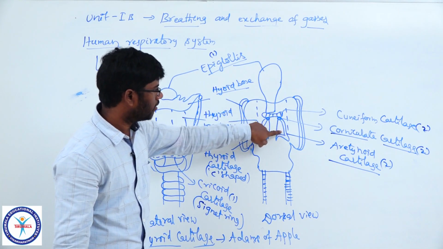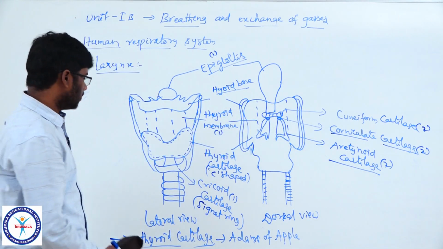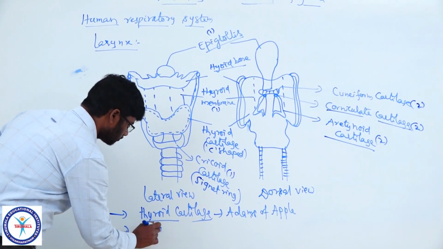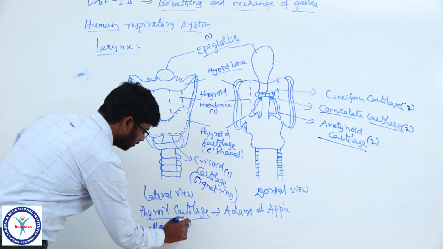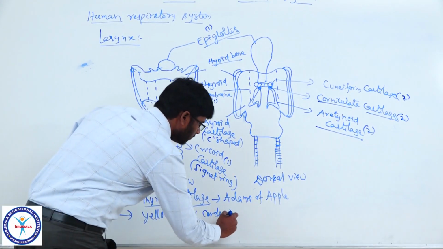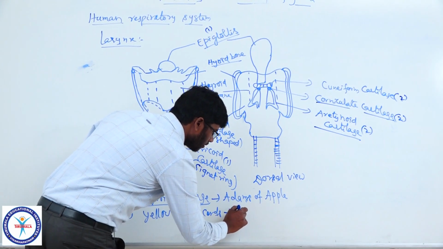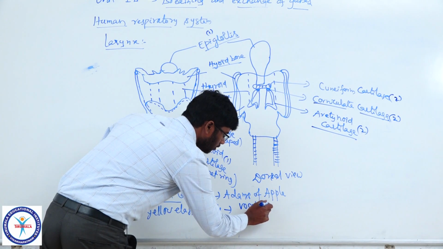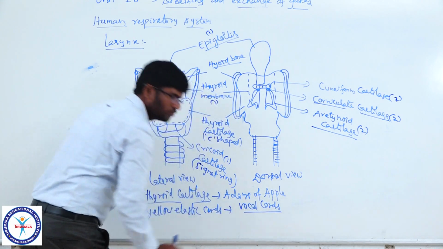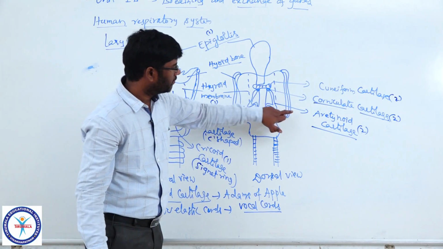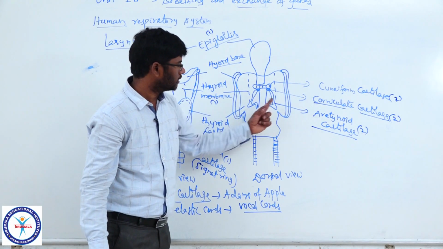And there are two yellow elastic cords which are named vocal cords, or vocal folds. There are two vocal cords between the arytenoid cartilages.